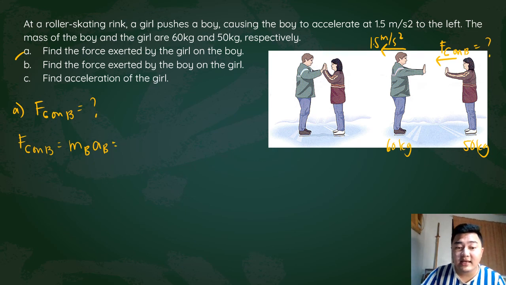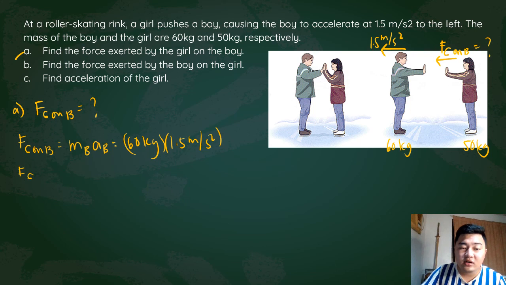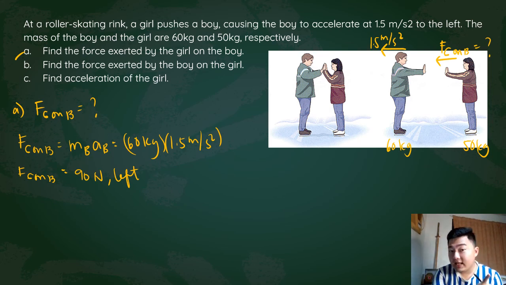The mass of the boy is 60 kilograms multiplied by 1.5 meters per second squared. So the force of the girl on the boy will be 60 times 1.5, which is 90 newtons. Of course, that is a vector: 90 newtons left. Since your acceleration is towards the left, your force must also be towards the left.